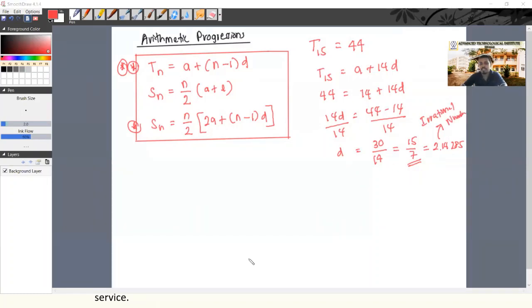Why do we call these irrational numbers? Because the decimals are not terminating and they are not recurring. They do not stop at one point, and the same values do not keep repeating.